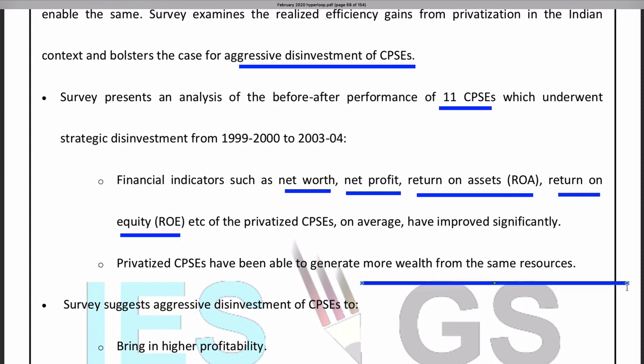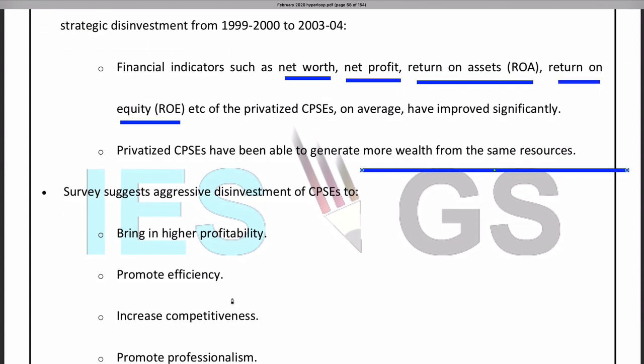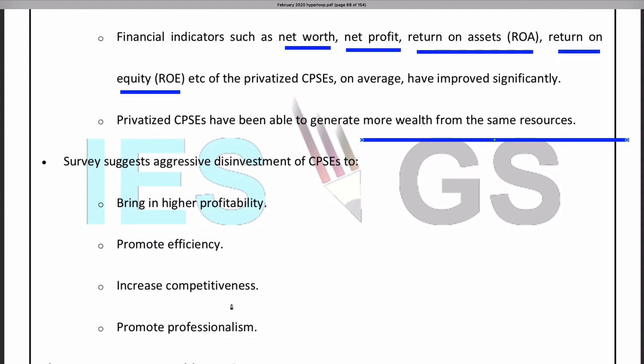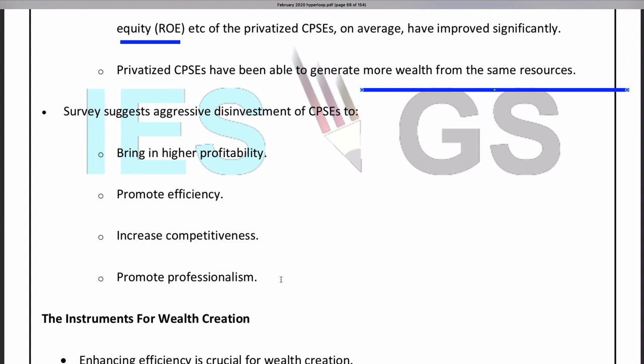This means that they are creating more money, and that money will again go to the economy, from the same resources that the public sector units were using earlier. So the survey suggests disinvestment to bring in higher profitability, efficiency, competitiveness, and more professional services. This privatization is required.